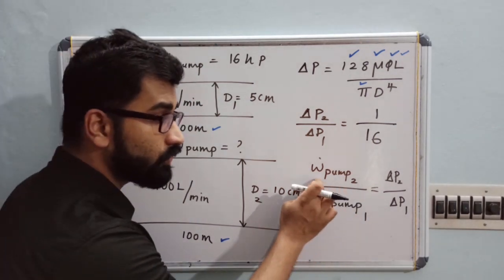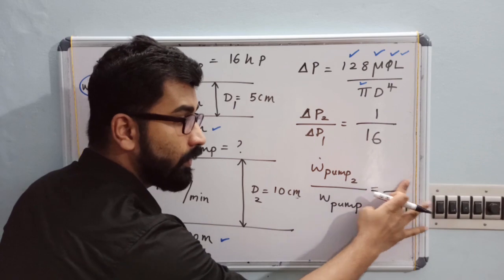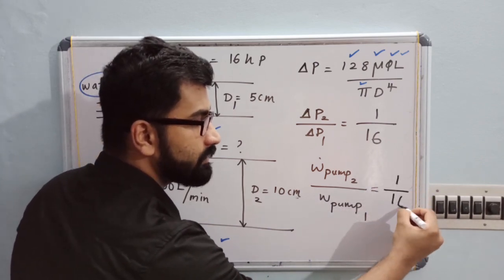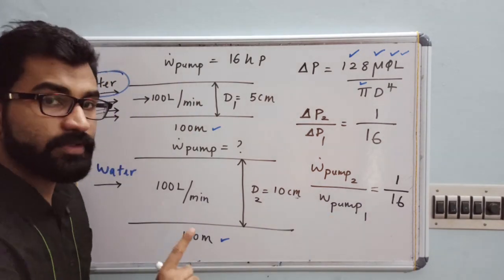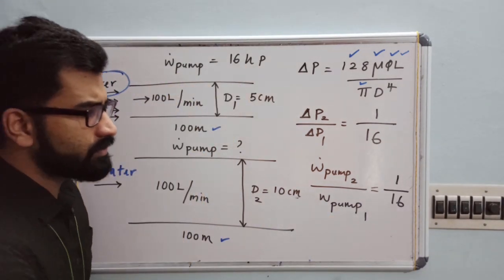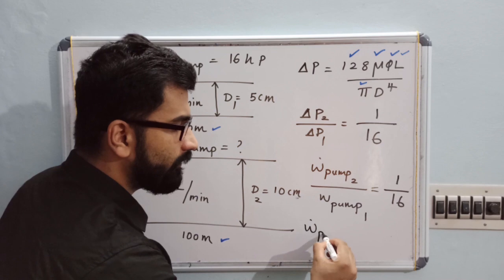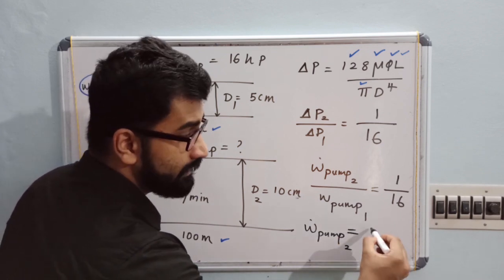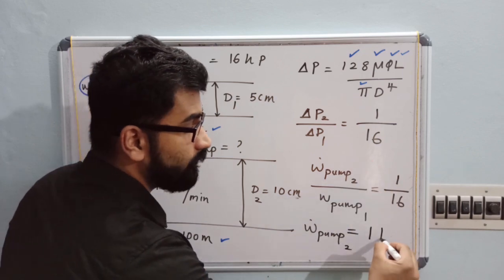So if I substitute in the pumping power equation, 1 divided by 16. What is the pumping power for the first case? 16 horsepower. And what is your pumping power for the second pipe? It will be 16 by 16, 1 horsepower.